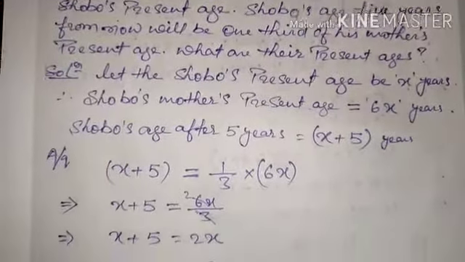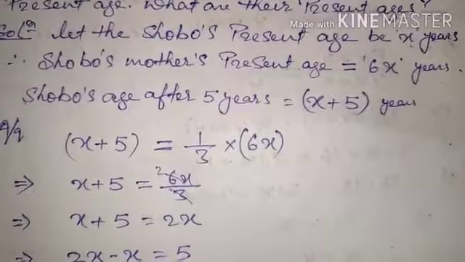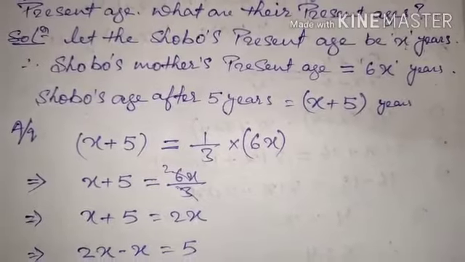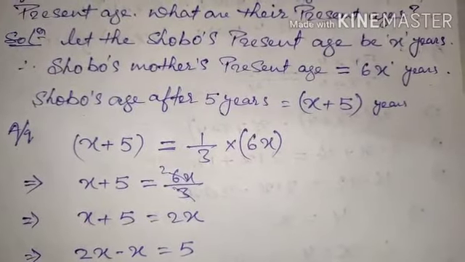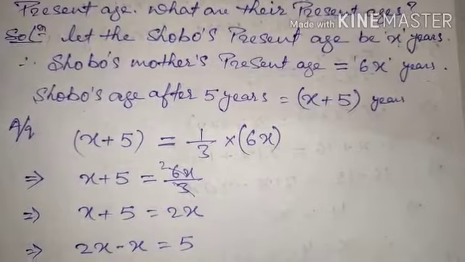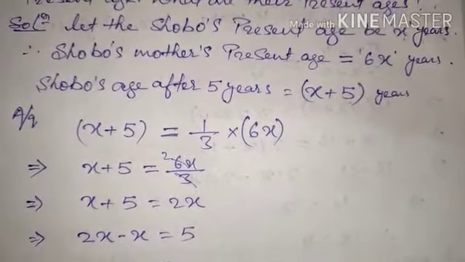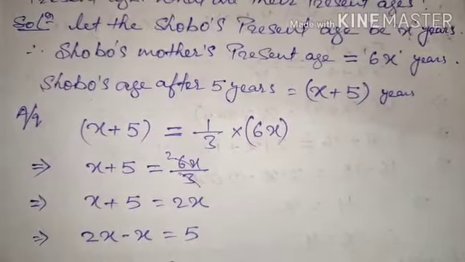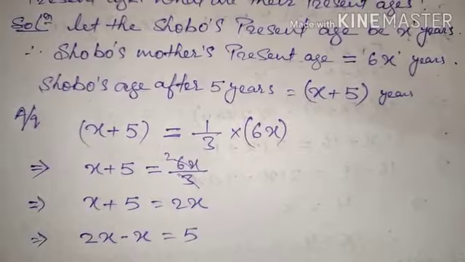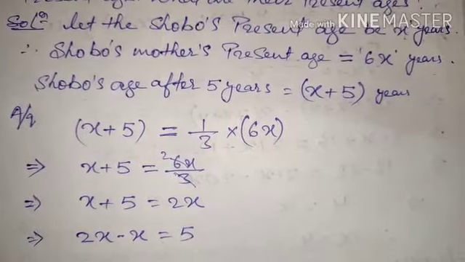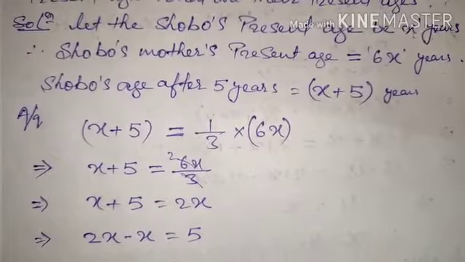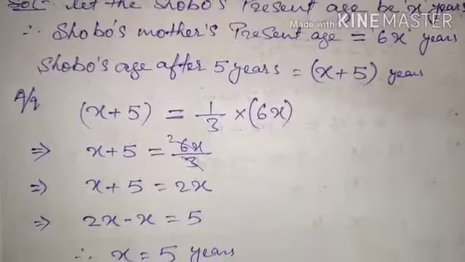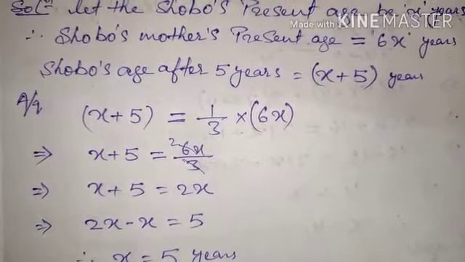Most of the things we had discussed already. Okay, so let us start. Let Shobo's present age be x years. Therefore Shobo's mother's present age is equal to 6x years. This is a very easy step, and I don't think you people have any problem in it. After assuming their ages, now there is a discussion about Shobo's age after 5 years. We take Shobo's age after 5 years as x plus 5 years.